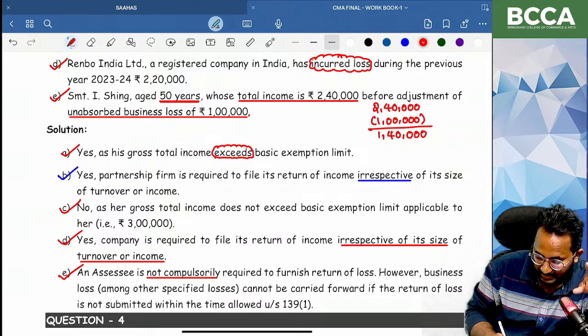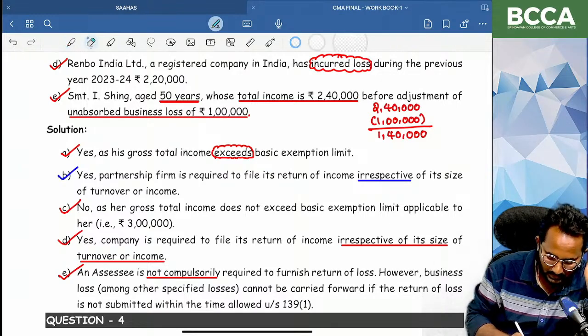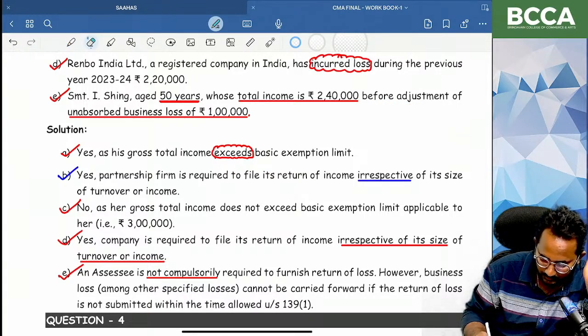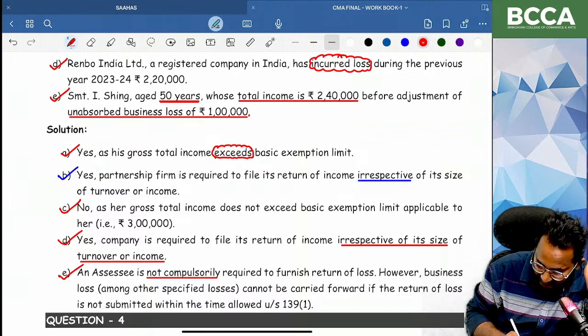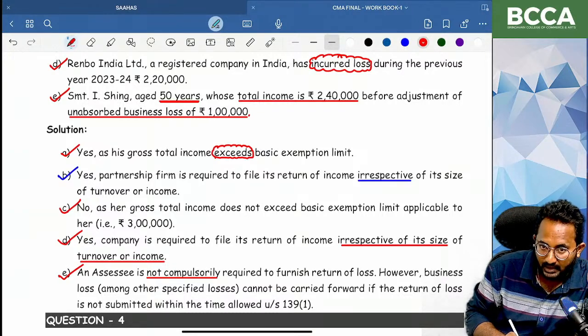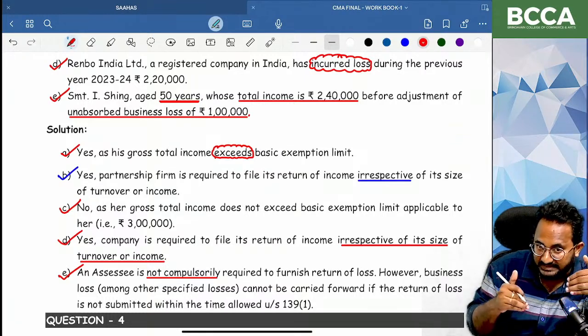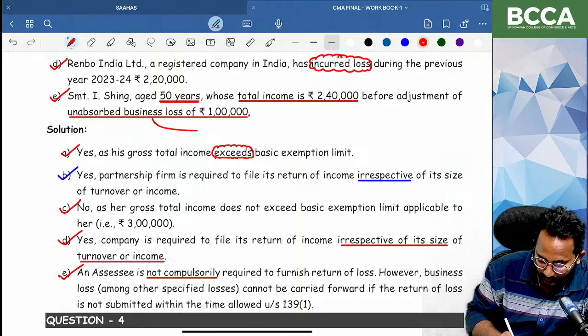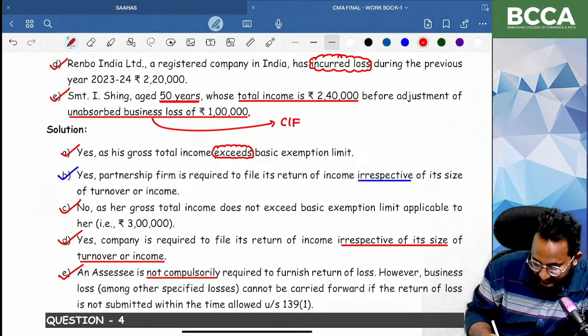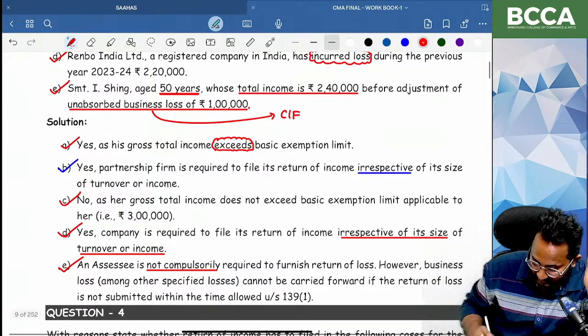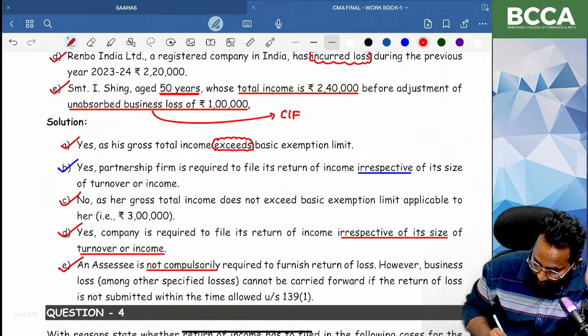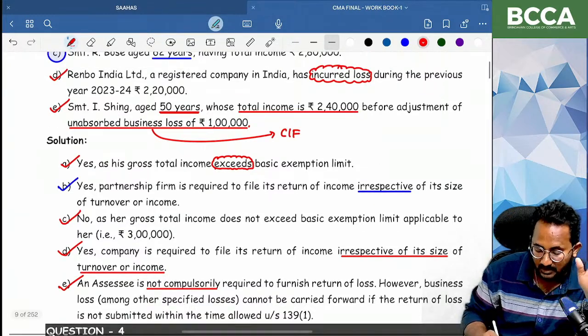So if you want to carry forward the unabsorbed business loss, this explanation also, ma, I will tell you here. Business loss is unabsorbed means you don't have any head in order to set off. Absorbed means you can do set off. Unabsorbed means you can't set off during the previous year, so you can carry forward to the next year. If you want to carry forward these losses to the next year, you have to file the return of income.